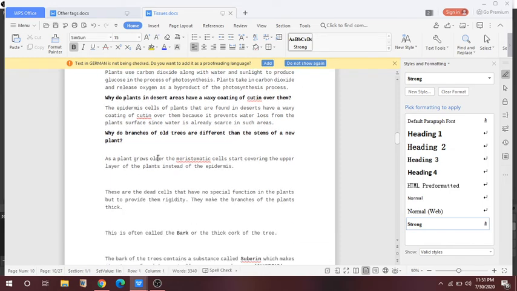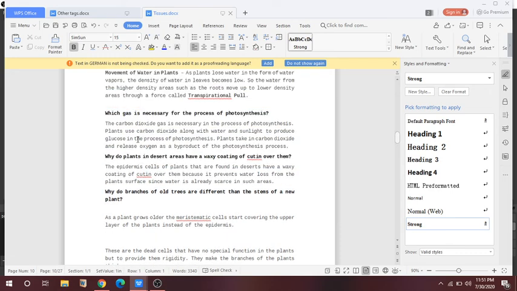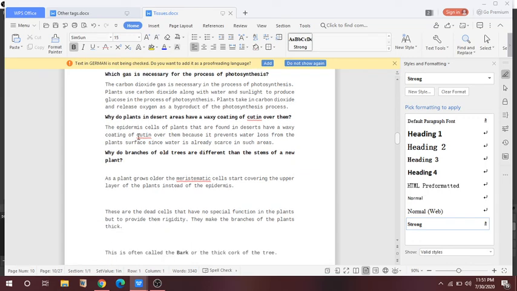So here I have marked some questions for you. Which gas is necessary for the process of photosynthesis? Carbon dioxide is the gas which is necessary for photosynthesis. Plants use carbon dioxide along with water and sunlight to produce glucose and release oxygen. This process is known as photosynthesis. And plants take in carbon dioxide and release oxygen as a byproduct of the photosynthesis process.